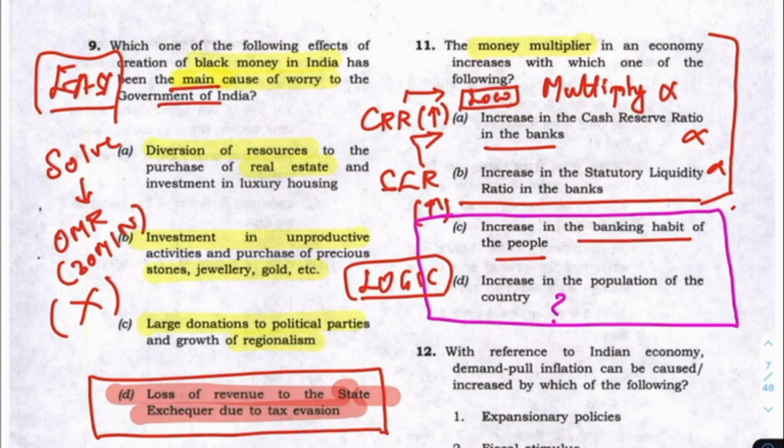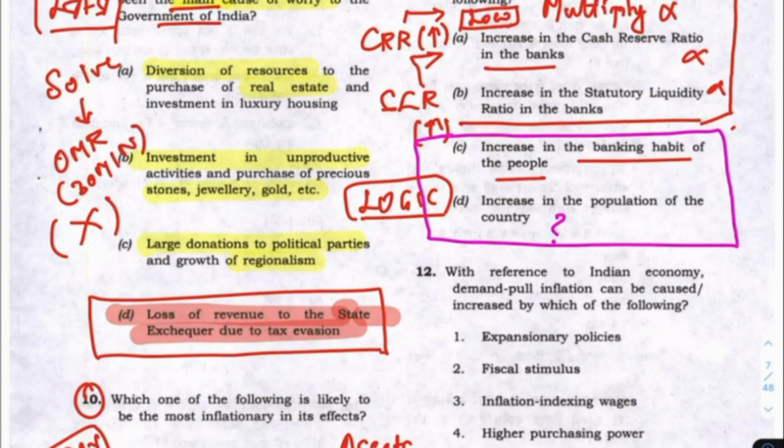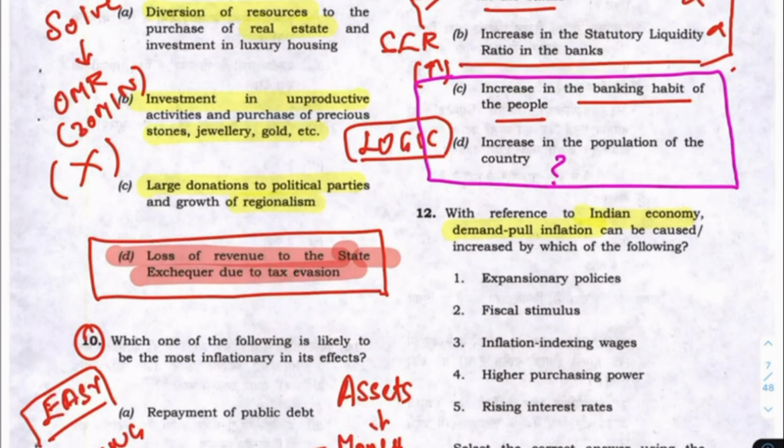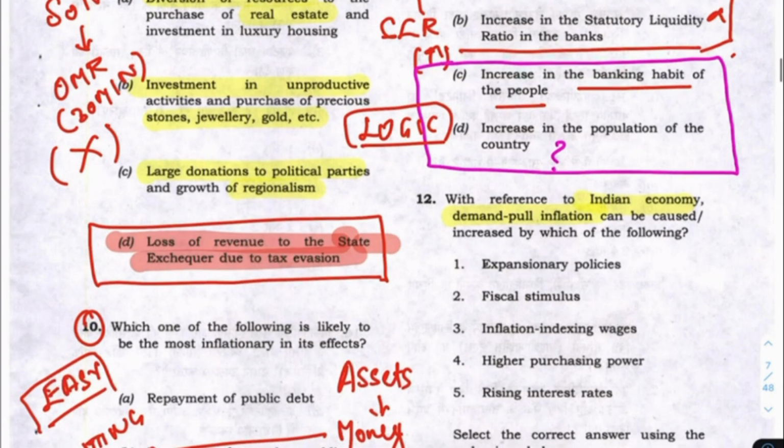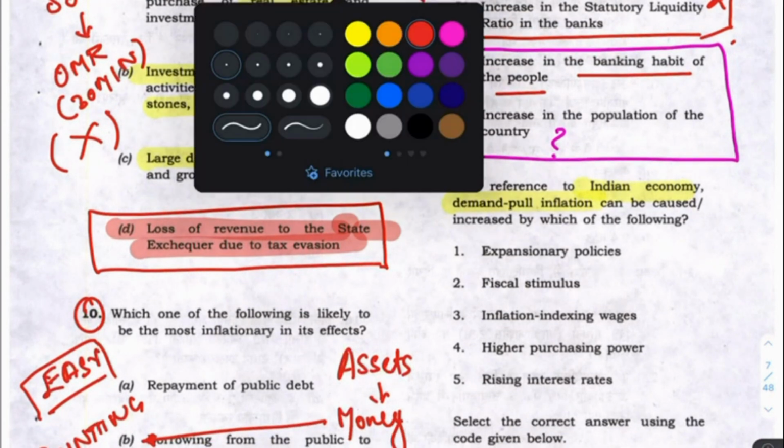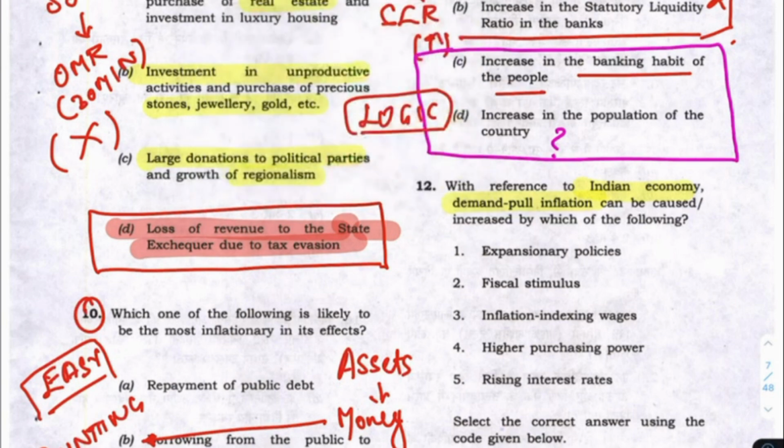Now the next question is about the Indian economy: demand-pull inflation can be caused by what? That is the point: an increase in the demand of a product will cause inflation.